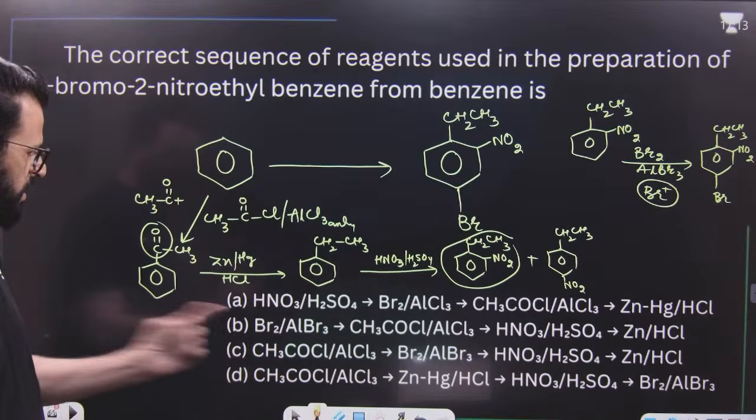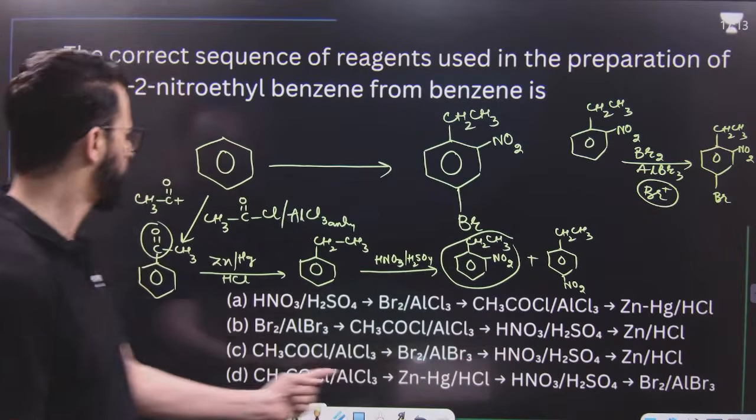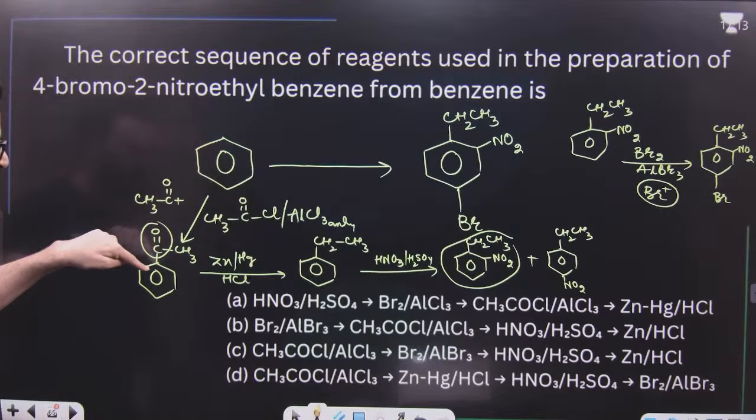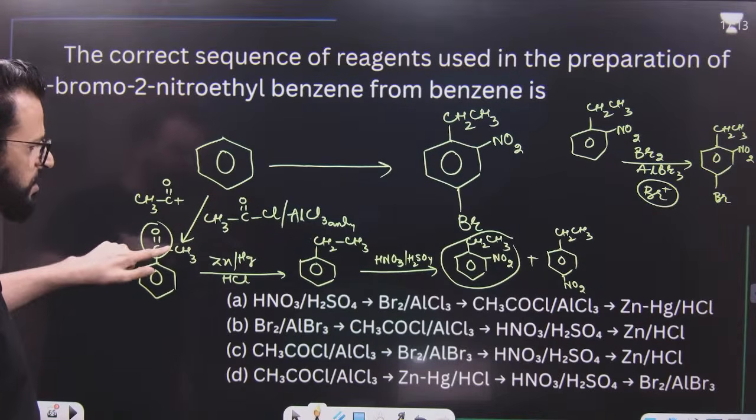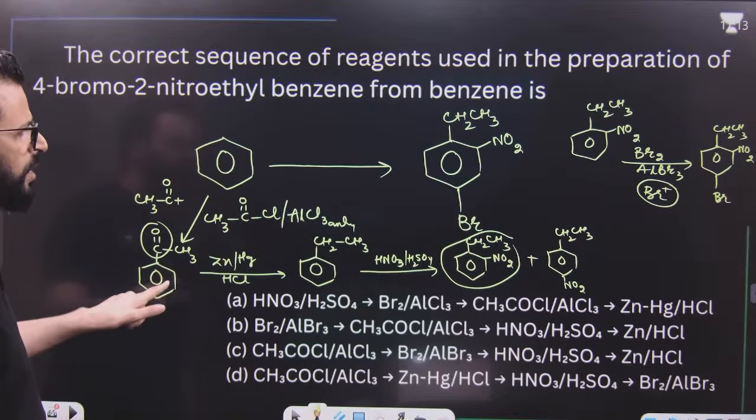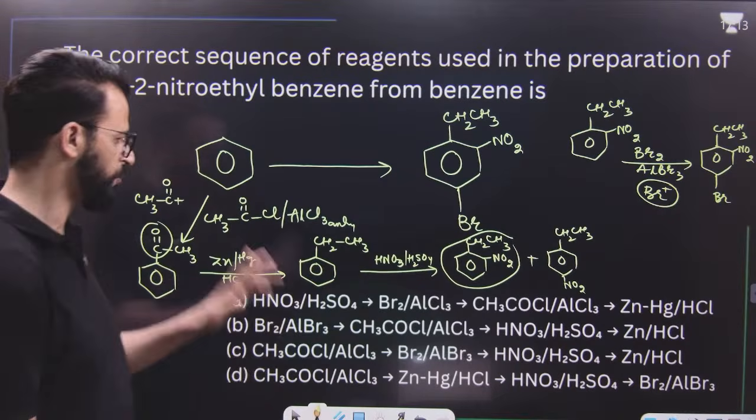Now the question is, is the third one possible? First, it is this one. After this, if we do bromination, this is meta-directing. Bromine should go to the meta position. That means this is not possible.